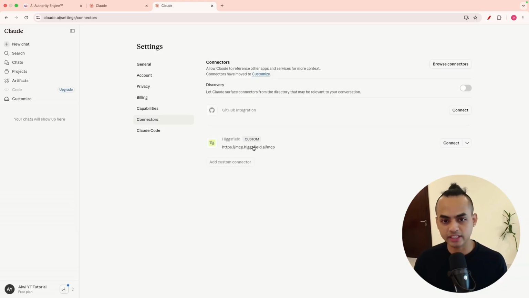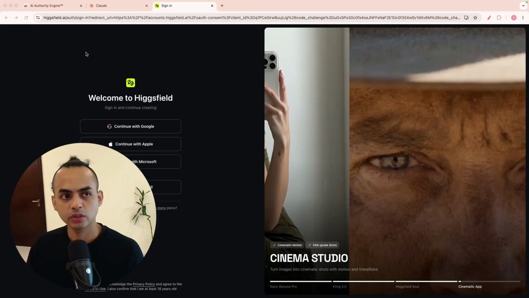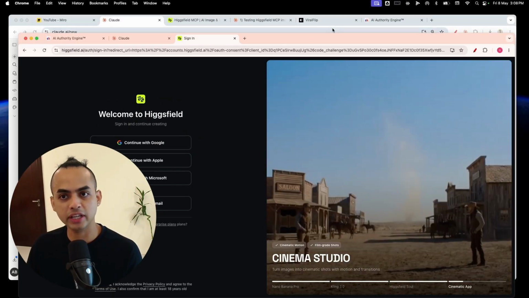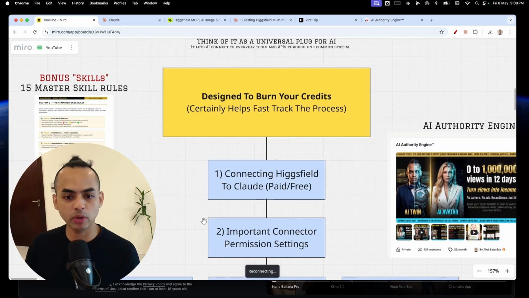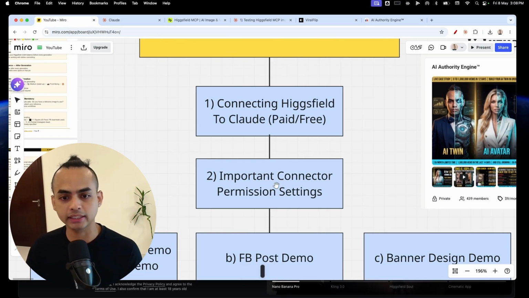So once that's visible right there, you just want to click on Connect. And what it will do is it will prompt you to connect to your Higgsfield account. So I'm just going to switch from my free account to my actual paid account. So that's right here. And the number 2 that we want to do is the important connector permission setting.